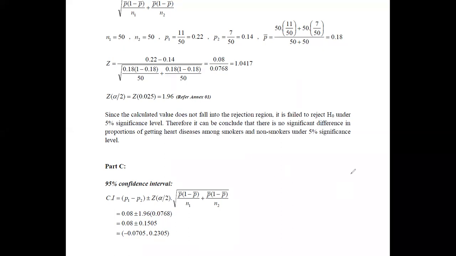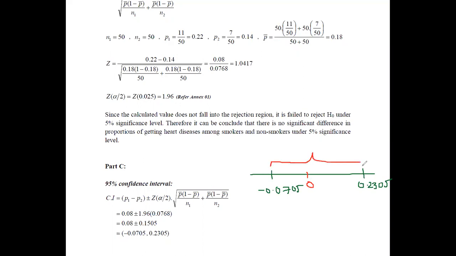The difference can vary within this region, from minus 0.0705 up to 0.2305. Now you can see that the value 0 is contained in this region. You have identified this as the confidence interval for the difference of proportion, and 0 is also included.